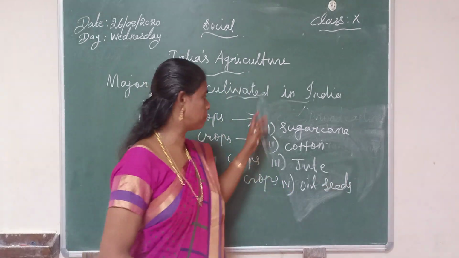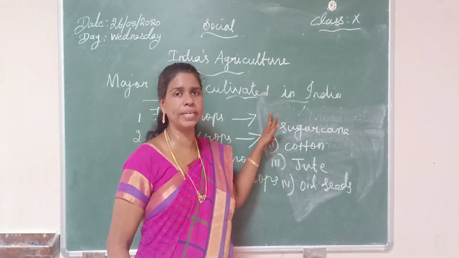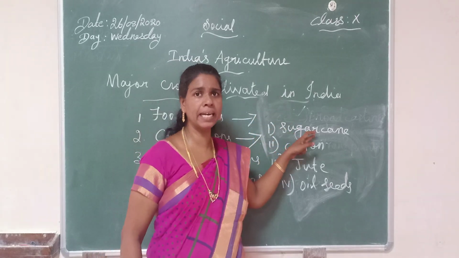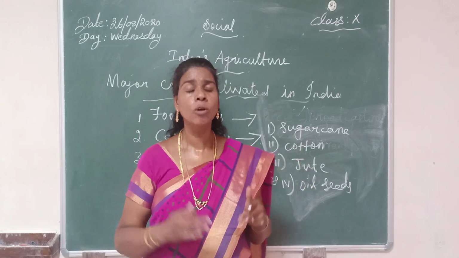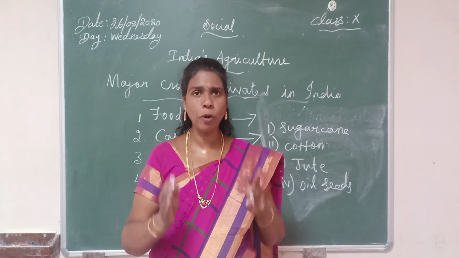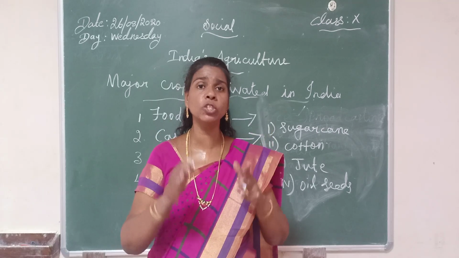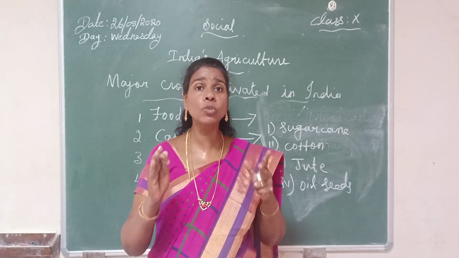Now I am going to explain one by one. The first one is sugarcane. It is the most important cash crop of India. It provides raw material for the sugar industry.